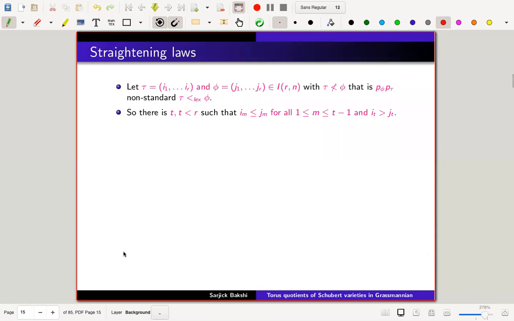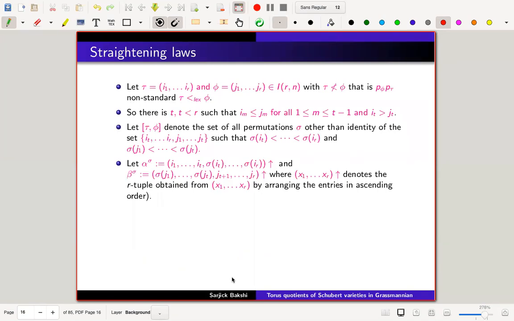For example, 1, 4, 2, 3 and 1, 3, 2, 4. This one is lexicographically bigger because 1, 4 comes before 1, 3. But 1, 4 and 2, 3 are not comparable, so there is no Bruhat order here. If they are not comparable, then there is some t such that i_m is less than or equal to j_m for all m from 1 to t minus 1, and i_t is greater than j_t.